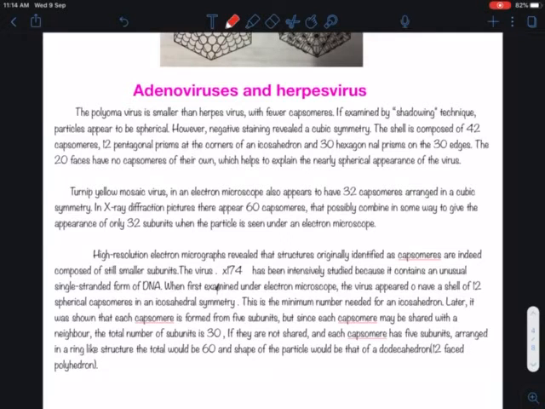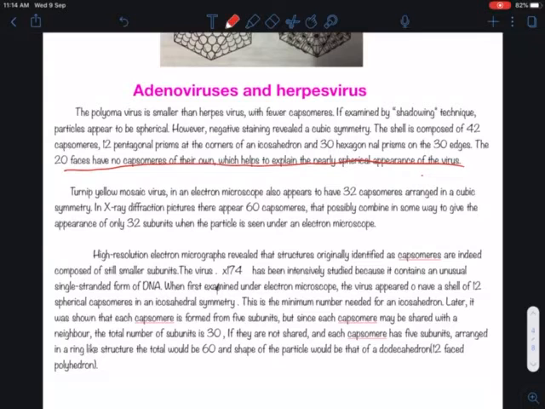However, negative staining shows a cubic symmetry. The shell is composed of 42 capsomeres: 12 pentagonal prisms at the corners of an icosahedron and 30 hexagonal prisms on the 30 edges. The 20 faces have no capsomeres of their own, which helps to explain the nearly spherical appearance of the viruses.